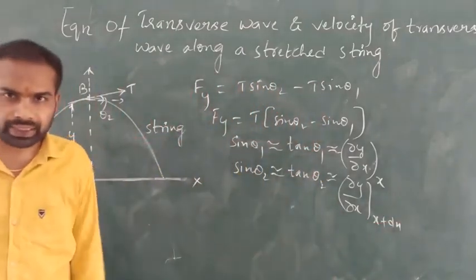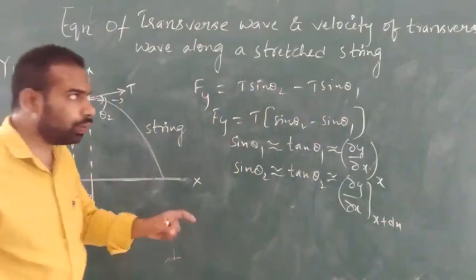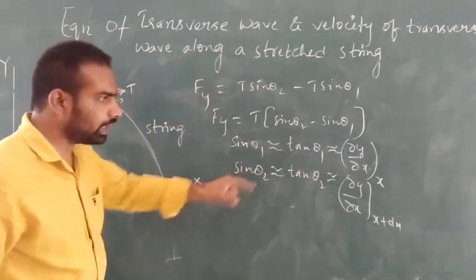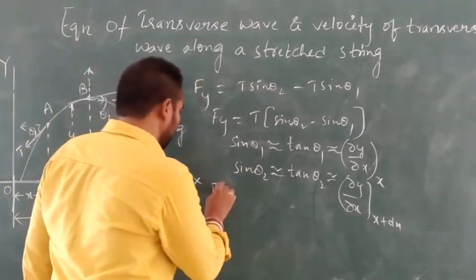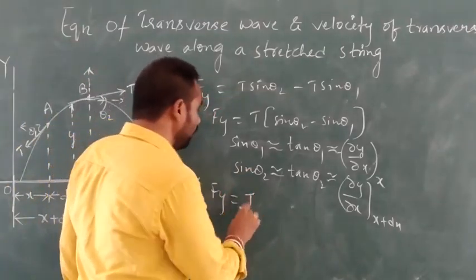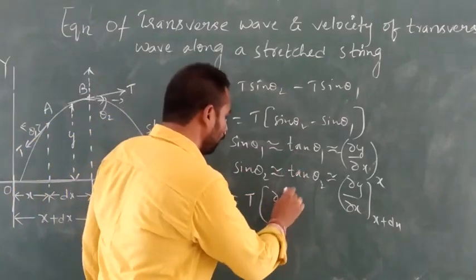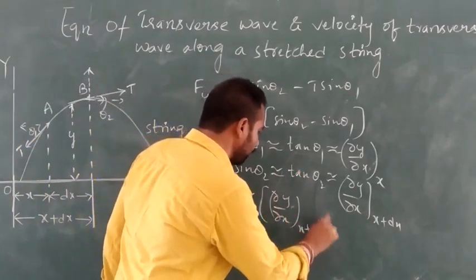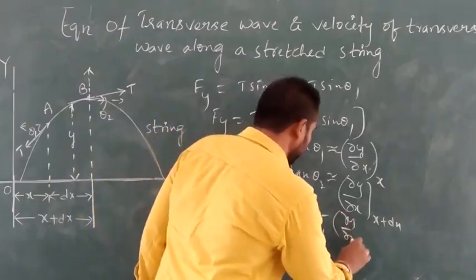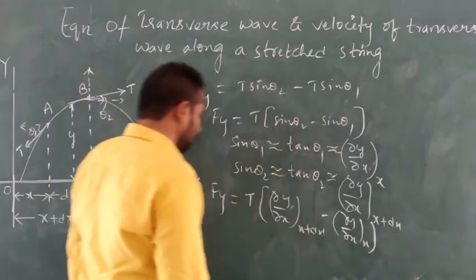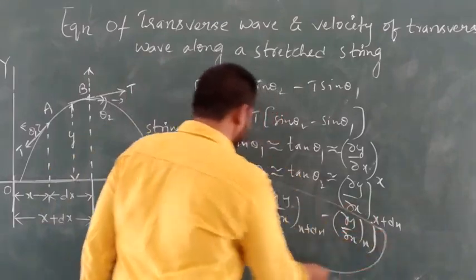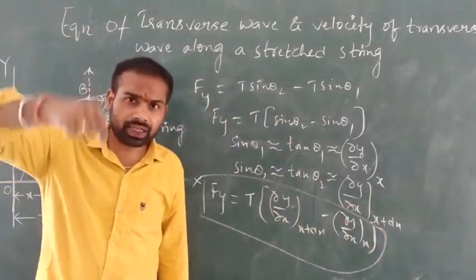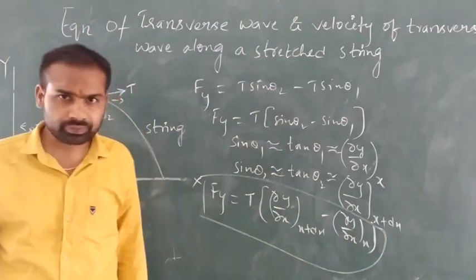Now the total resultant force Fy can be written as Fy is equal to T into dou y by dou x of x plus dx minus dou y by dou x of x. This is the resultant force of the spring along the y axis.